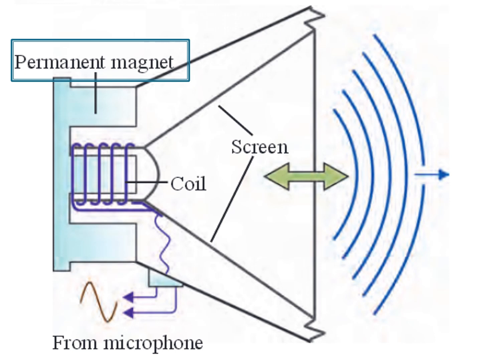Okay, the second part of this is the coil. Now this coil which is there, it is wound around the permanent magnet. Okay, and this is a place where you have the current flowing through it. Okay, and you have the screen. So these are the three main parts of your loudspeaker that you need to know. That is a permanent magnet, the coil, and the screen. These are the three main things.